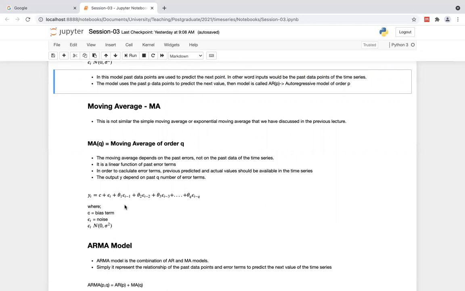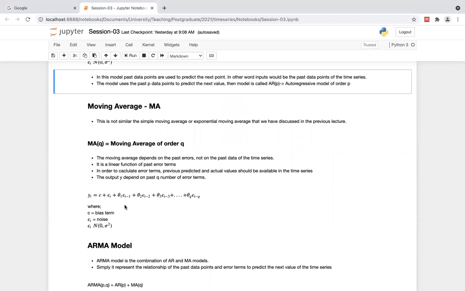Then what are the similarities and the distinctions of these two approaches? The first one is the autoregressive model with order p, where we are utilizing past data to predict the next step of this time series. Then p represents the number of data points that you are going to use in order to model this sequence.